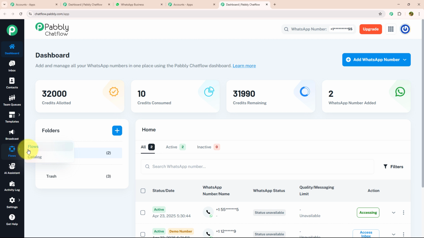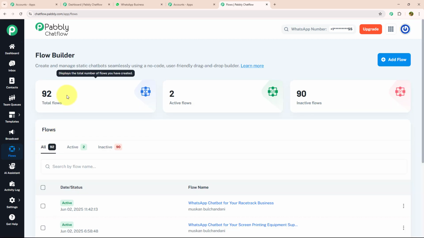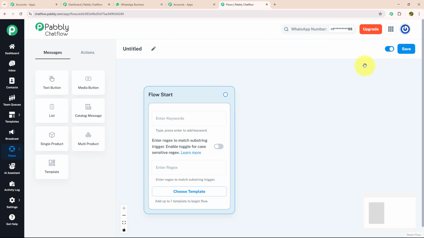For that, we need to click on the flow option and you will land on the flow builder page. Here you can create and manage your chatbot seamlessly. And to create a new flow, you just need to click on the Add Flow button, which is given in the top right corner. And after that, you will land on this page.